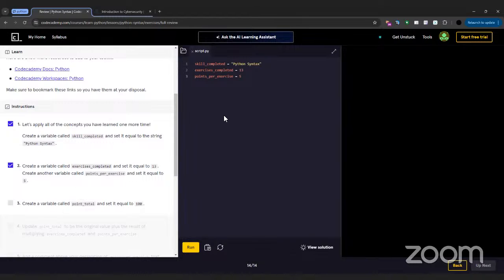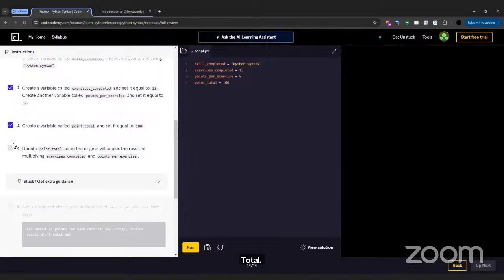Okay then. Now how do you use that one point total? 15 plus 12. Update point total to be the original value plus the result of multiplying exercise by points per exercise, and for S squared, 4x squared. So how do we do this piece?